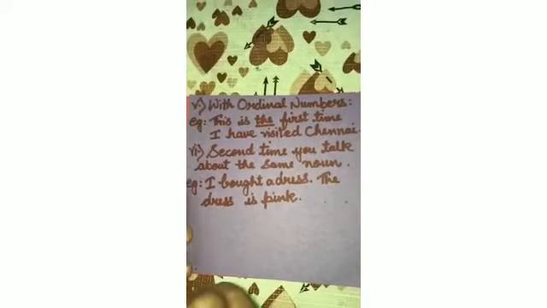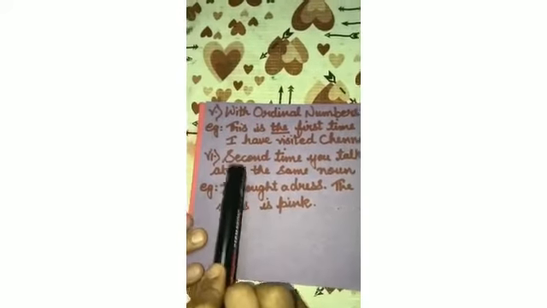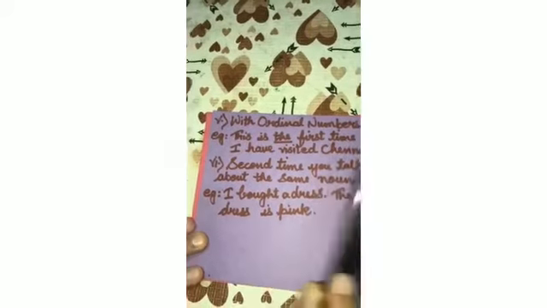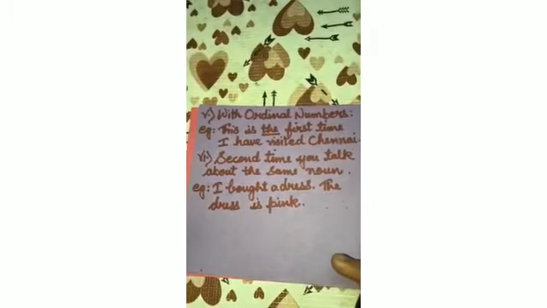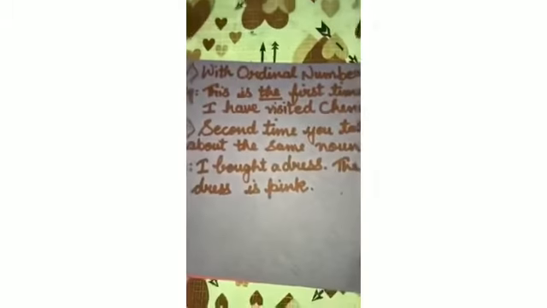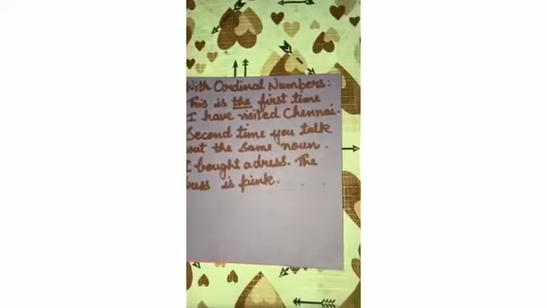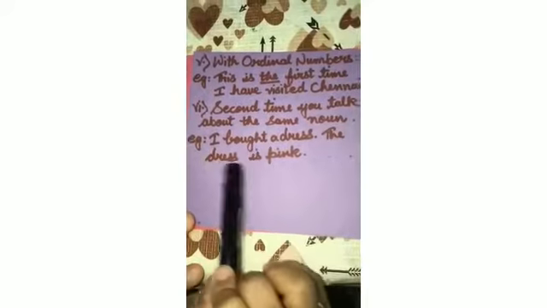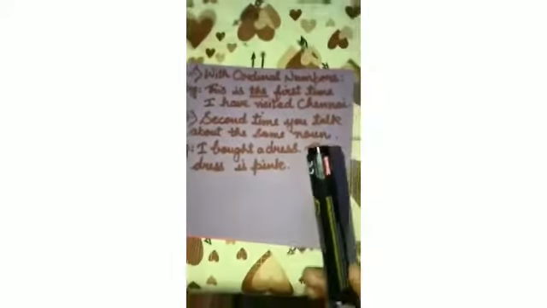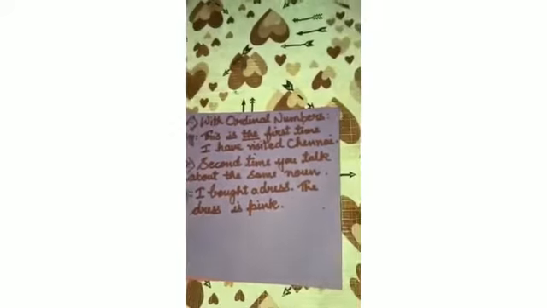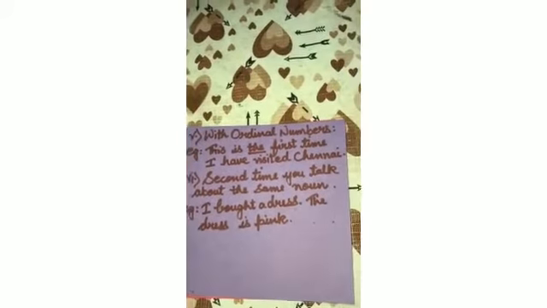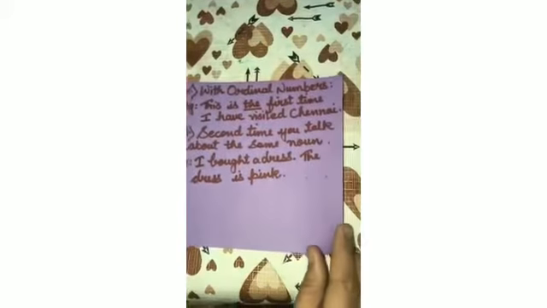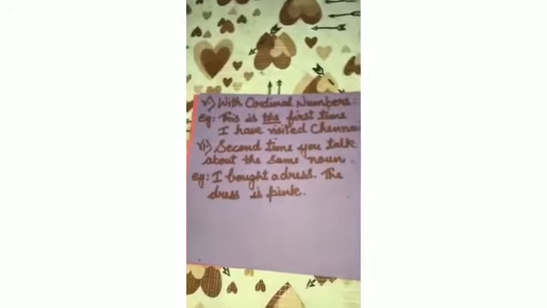Next, and the last rule, the sixth rule, is when you talk about the same noun a second time. जब हम उसी noun को दोबारा यूज करते हैं sentence में, then again we will put the there. For example, I bought a dress. The dress is pink. When you are talking about a thing and again when you repeat that same thing in the sentence, you will put the there. So these are the certain rules in article the.